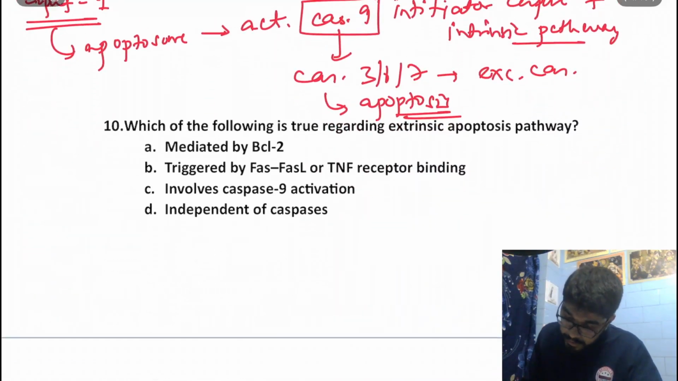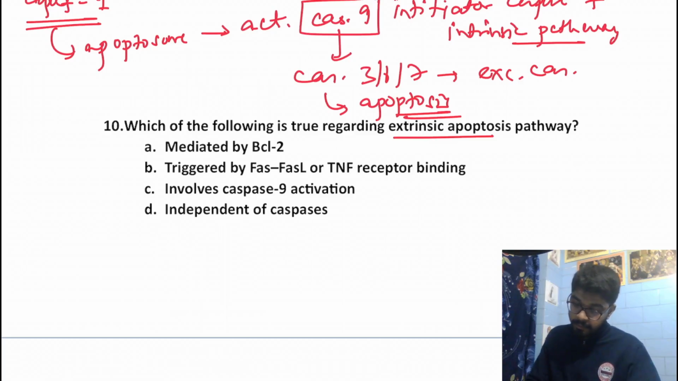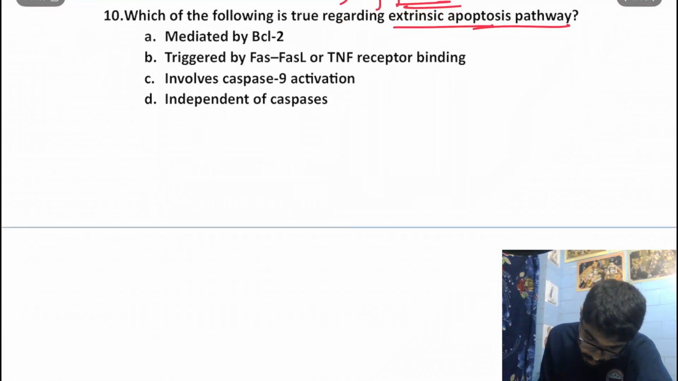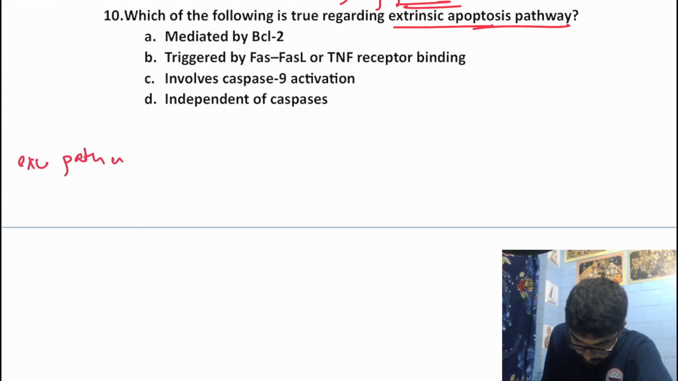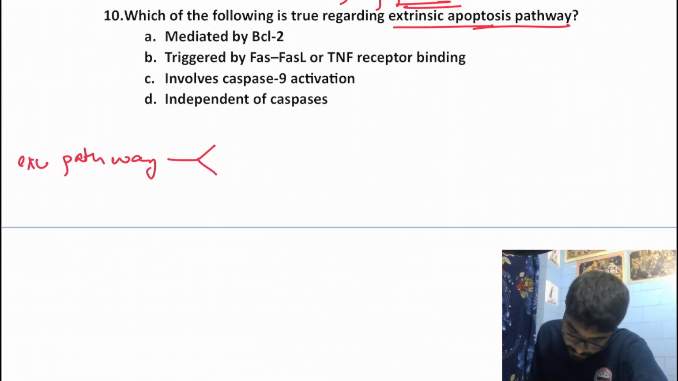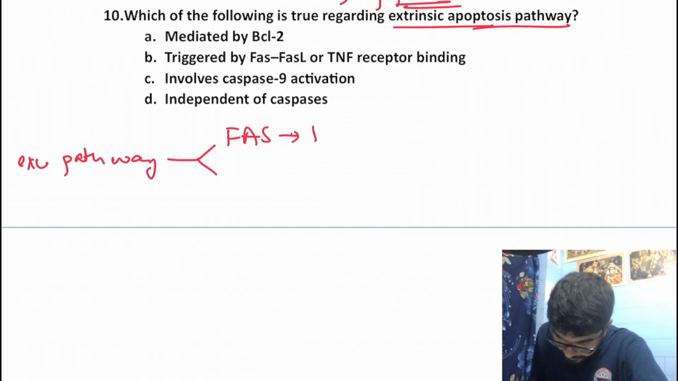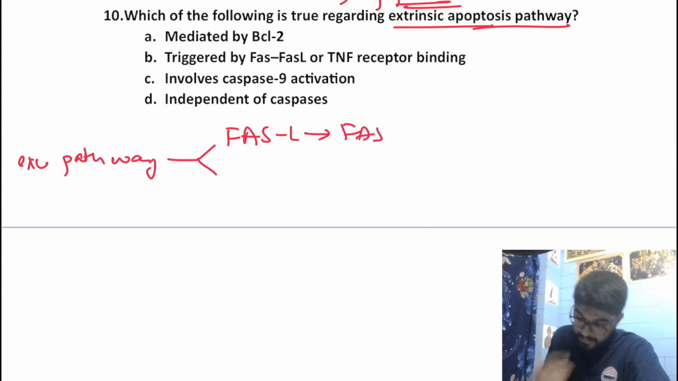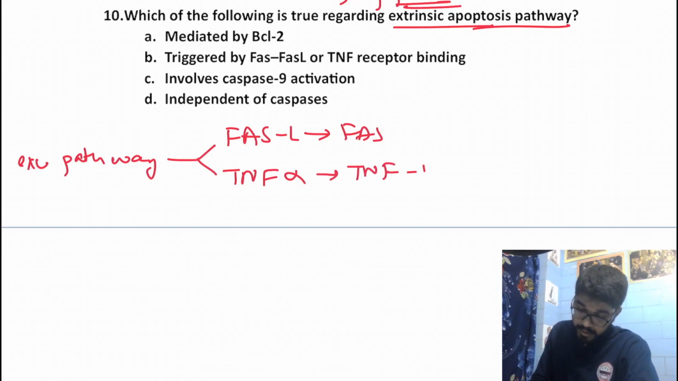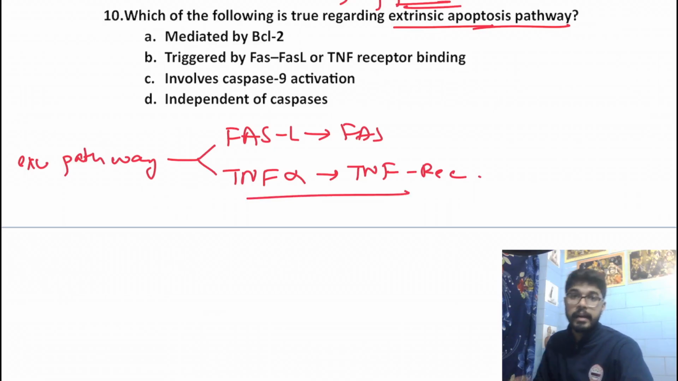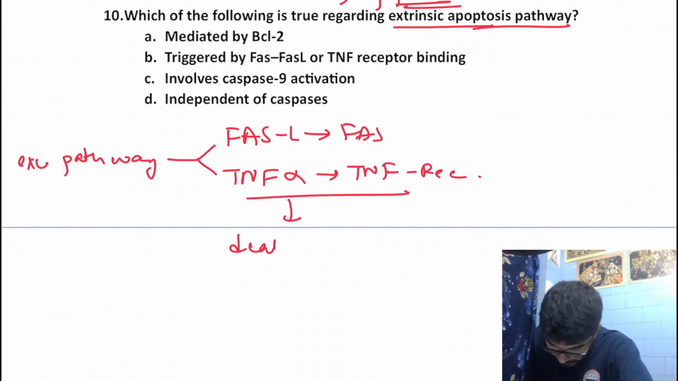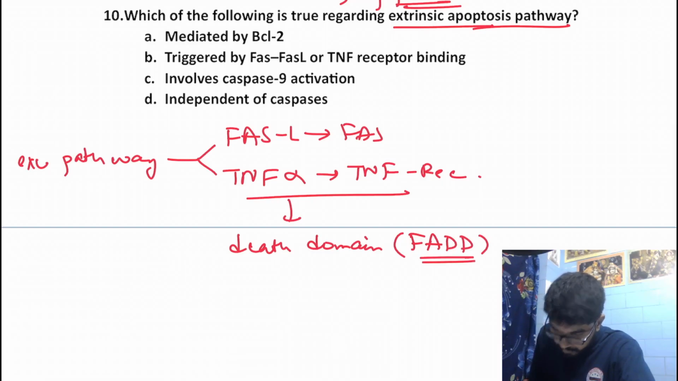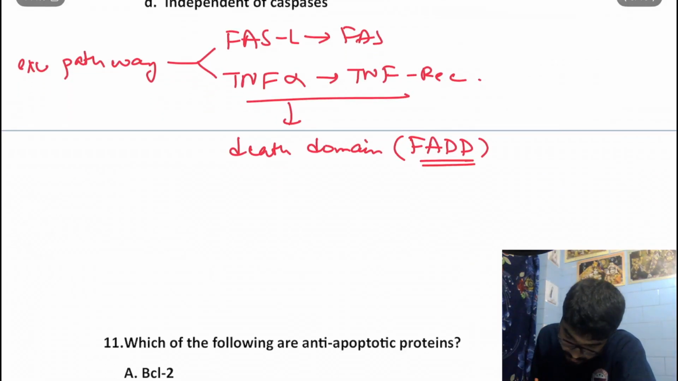Which of the following is true regarding the extrinsic apoptotic pathway? Now let's have a look into the extrinsic pathway. What happens in the extrinsic pathway? The extrinsic pathway can be activated in two ways. Number one is Fas ligand binding to the Fas. And the second way is TNF alpha binding to your TNF receptor. Now any one of them can lead to formation of a death domain, which is most commonly the Fas associated death domain.